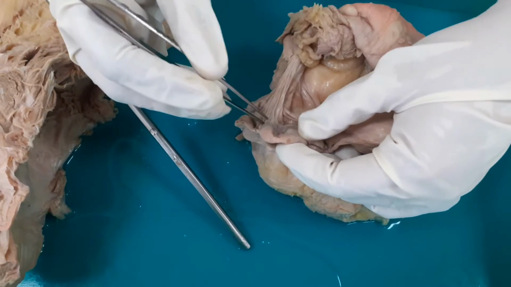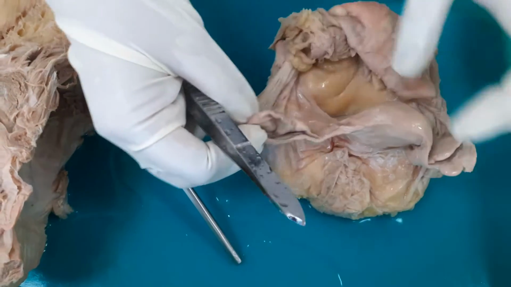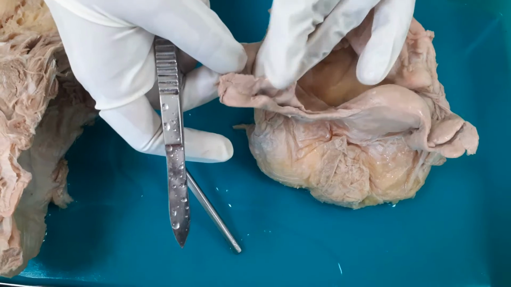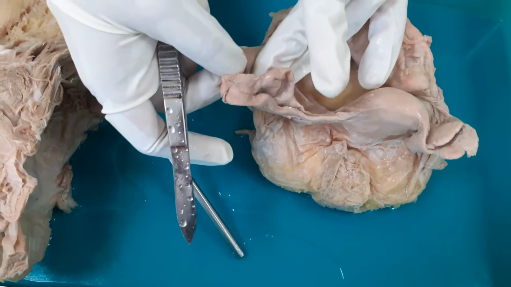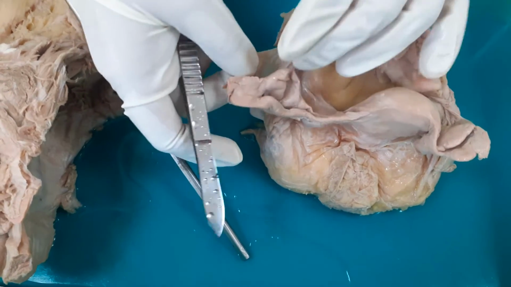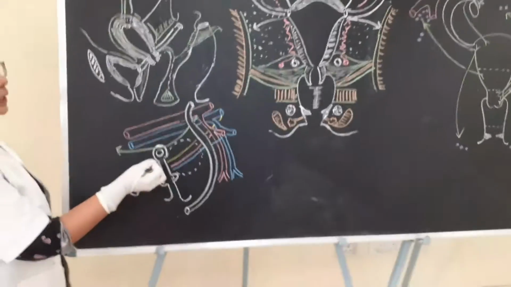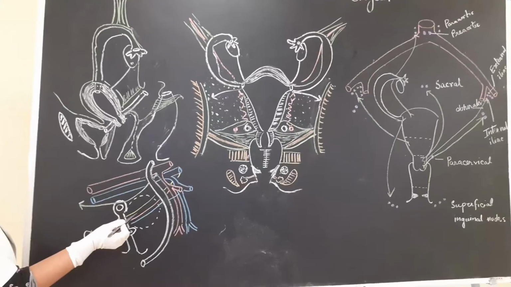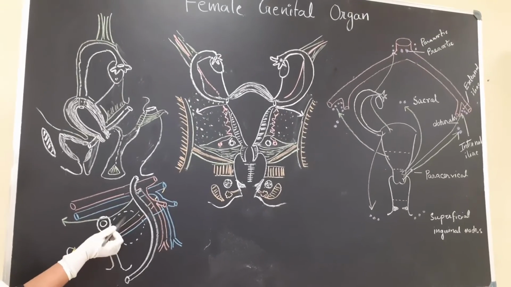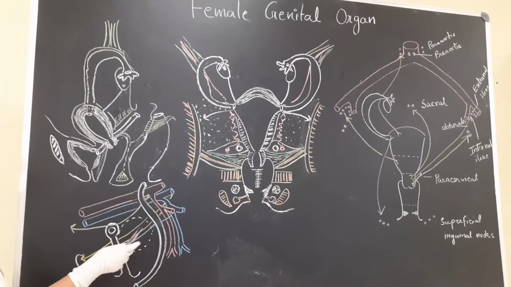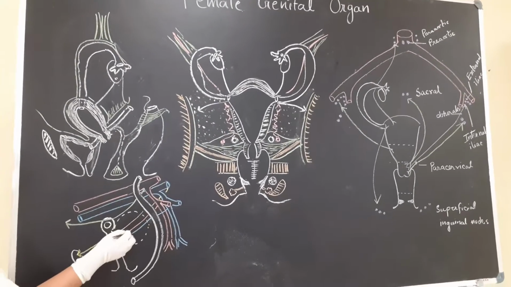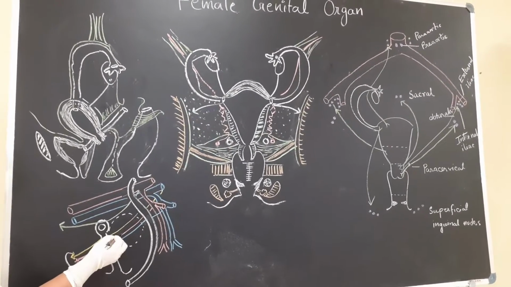On the lateral surface, there lies a fossa on the pelvic wall, that is called the ovarian fossa. This is the space on the lateral surface of the pelvic wall where the ovary lies, called the ovarian fossa.